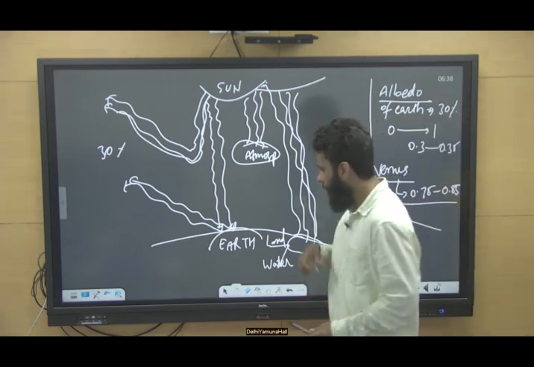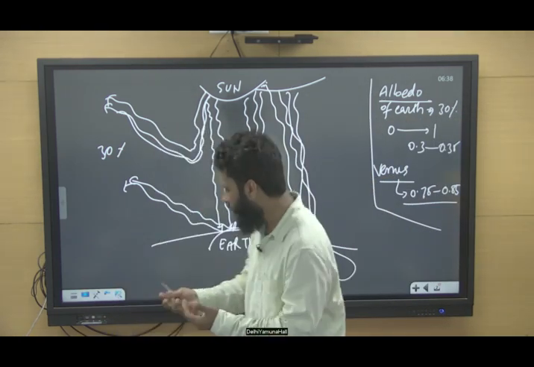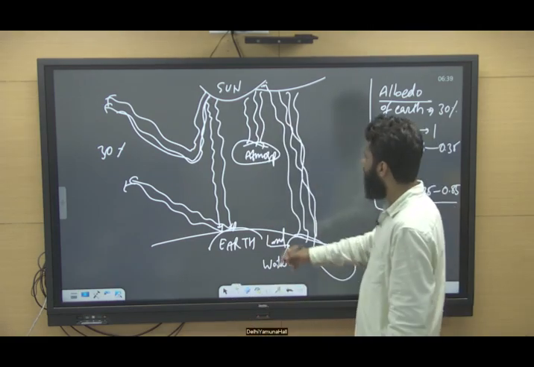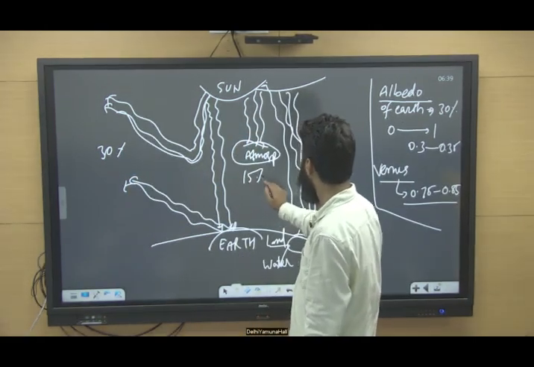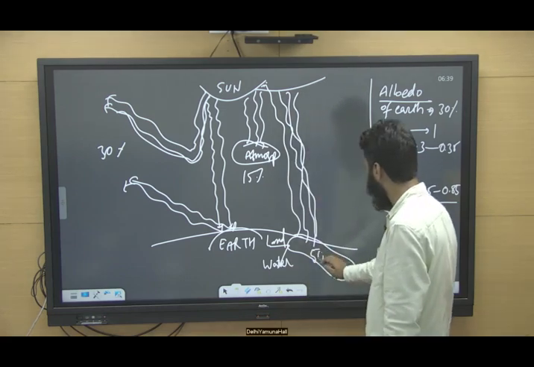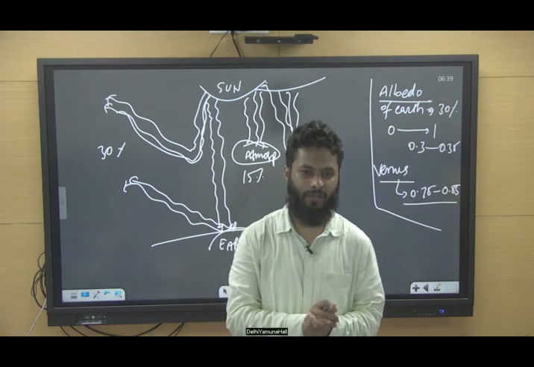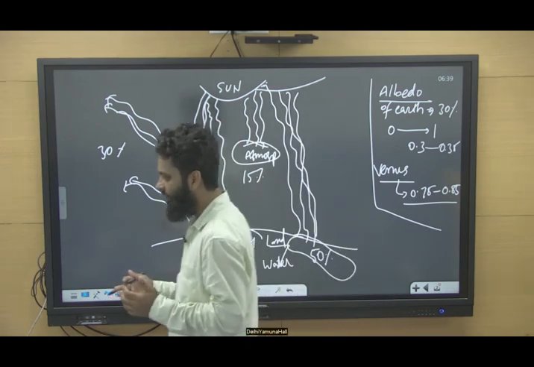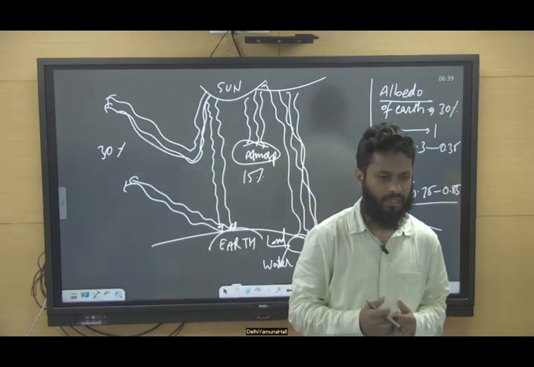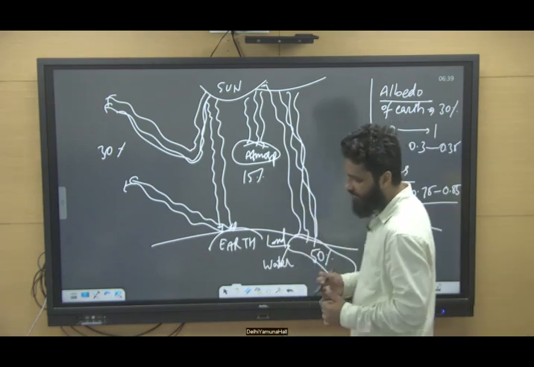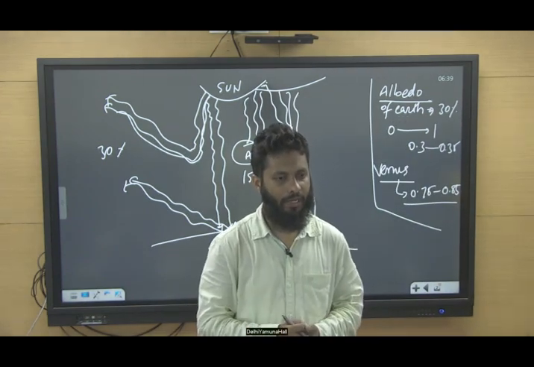For example, sea is present on the surface of Earth. So this incoming is roughly around 30%, this is roughly around 15%, and this is roughly around 50%. So whatever solar radiation is coming to the Earth, almost 50% of it gets absorbed by the surface of Earth. When sunlight is present, the Earth surface is absorbing those incoming solar radiations.